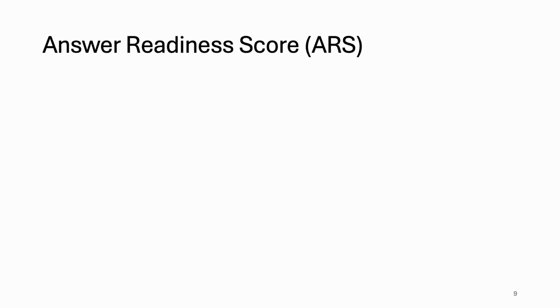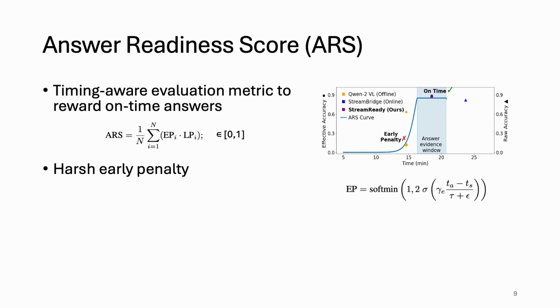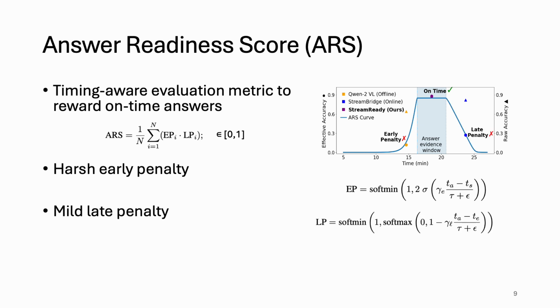Now, let's say we have our model that does on-time answers based on visual evidence, but how do we evaluate that? As we saw, existing evaluations only measure correctness. So we introduce ARS to evaluate timing. If a model answers too early before seeing the evidence, we apply a strong exponential penalty. And if the model answers too late after the evidence, then we apply a milder linear penalty. We then combine this with standard accuracy to define effective accuracy, which captures both correctness and timing. We can see in this plot that even for models that had high raw accuracy, their performance dropped by a large margin after taking timing into account.